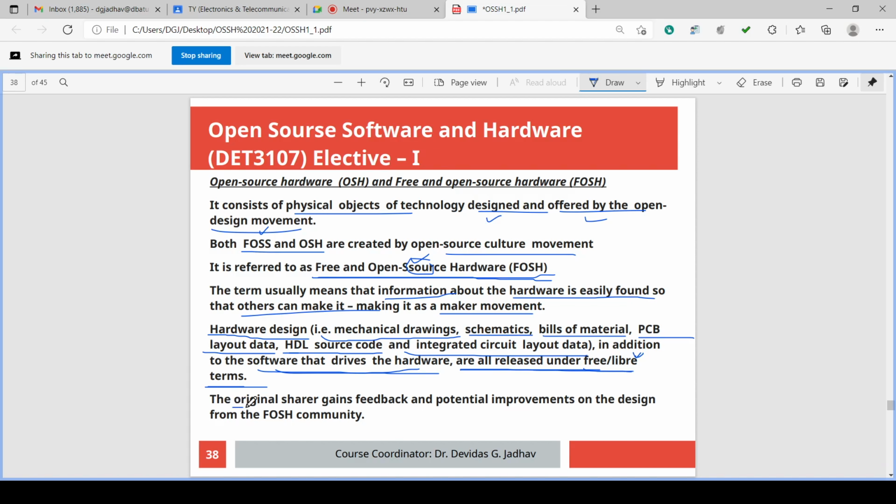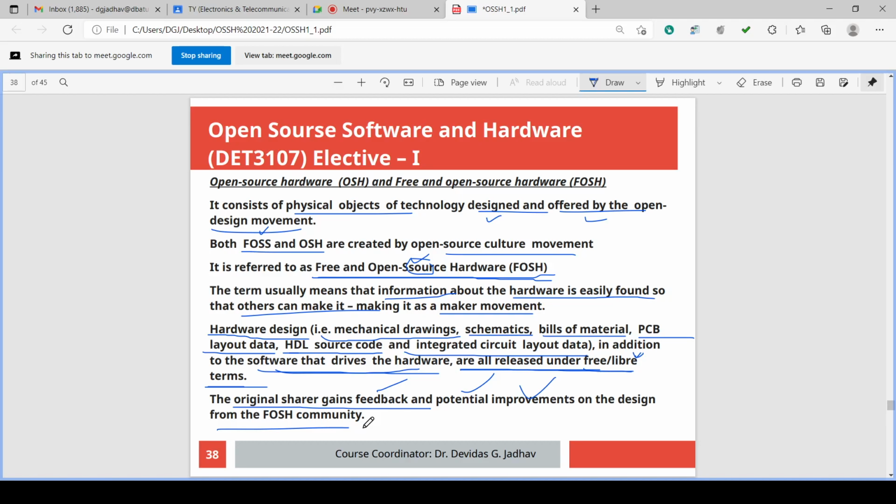The original sharer gains feedback. The original sharer of the design and software can gain feedback and potential improvements on the design from the FOSH community. So the FOSH community uses that hardware which is shared by the original sharer, and then the original sharer will get the feedback about its design quality or its strength or its workability, performance, its life or its failure or its bugs.